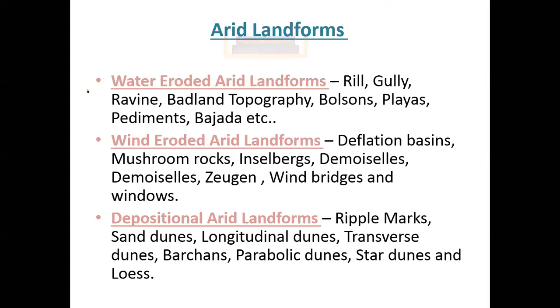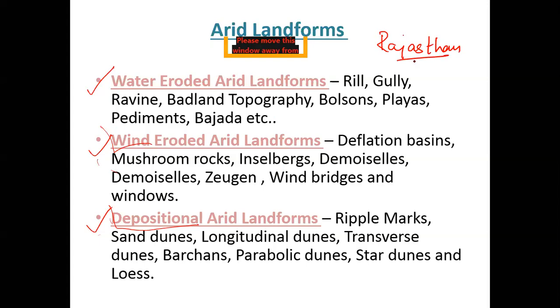So, I have these three agents which result in the formation of arid landforms. It can be water eroded, it can be wind eroded, and it can be depositional. Now when I talk about water eroded, just imagine Rajasthan for your better understanding. Whenever I tell you about a process, imagine it is happening in Rajasthan and picturize whatever visuals you have seen from the state of Rajasthan.